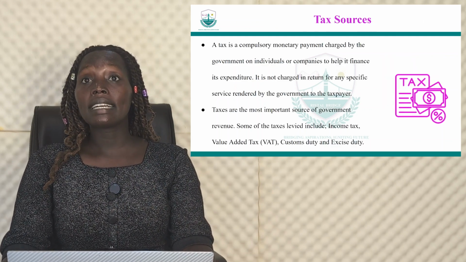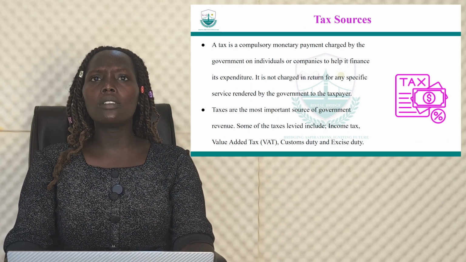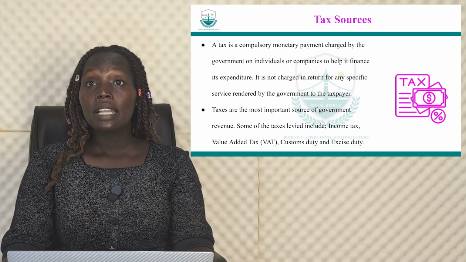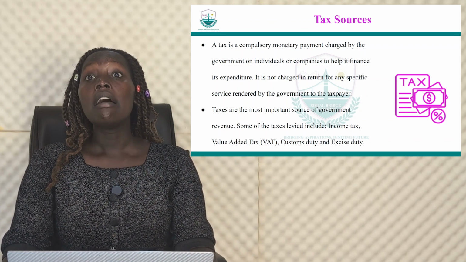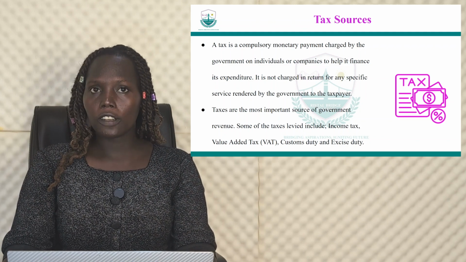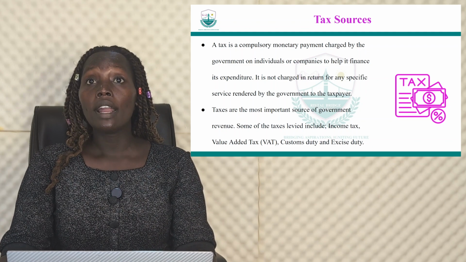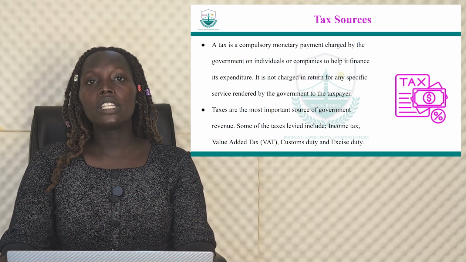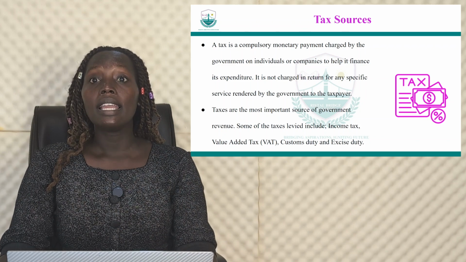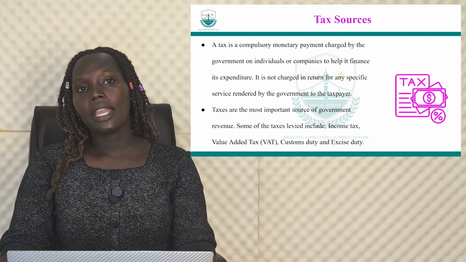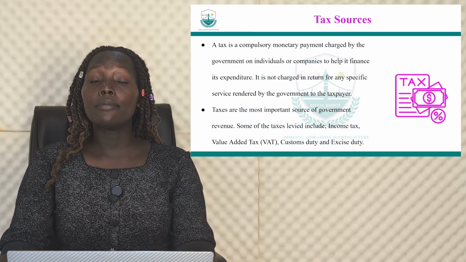So let's look at the tax sources. A tax is a compulsory monetary payment charged by the government on individuals or companies to help it finance its expenditure. These taxes can be indirect tax or direct tax. It is not charged in return for any specific service rendered by the government to the taxpayer. These taxes are the most important sources of government revenue.